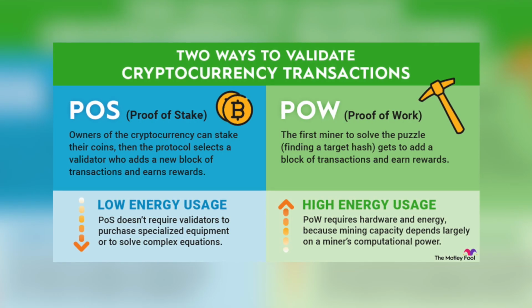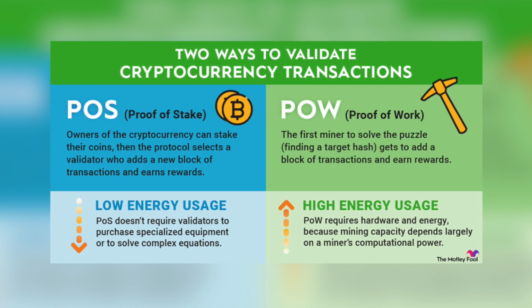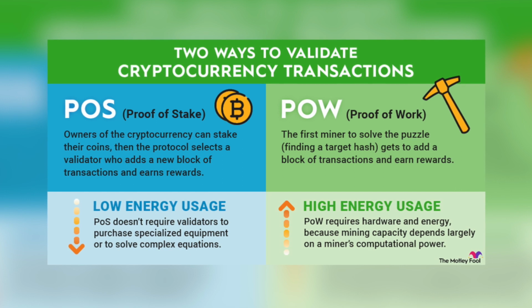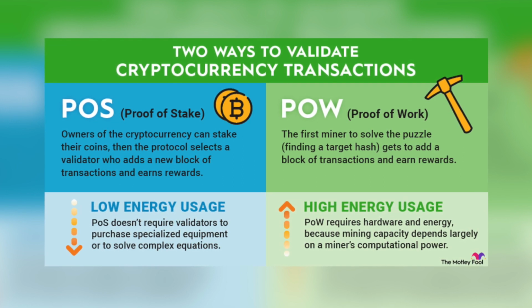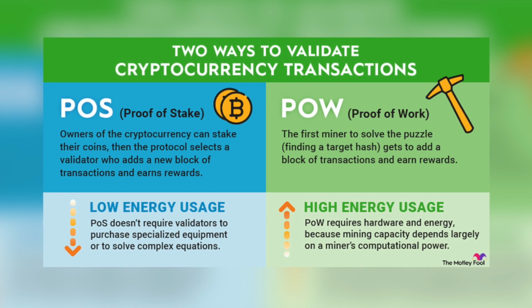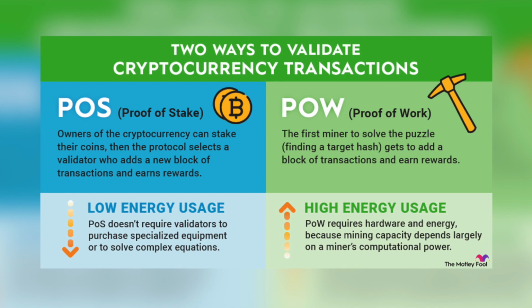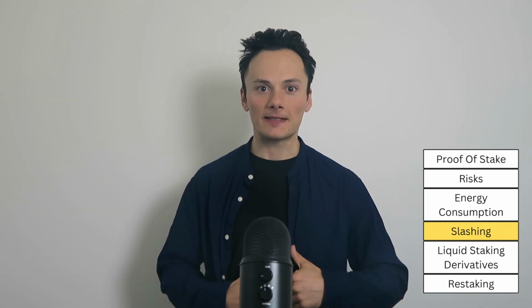On the other hand, proof of stake circumvents this energy-heavy approach. Instead of relying on computational work, proof of stake secures the network and validates transactions by having participants lock or stake their coins on the network. This method is inherently more energy efficient and thus avoids the relentless demand for computational power, and it makes it much more sustainable as an option in the long term. By staking their coins, participants signal their commitment and vested interest in maintaining the network's integrity.